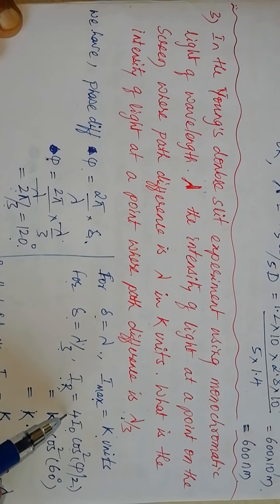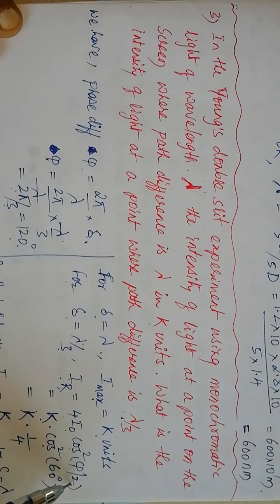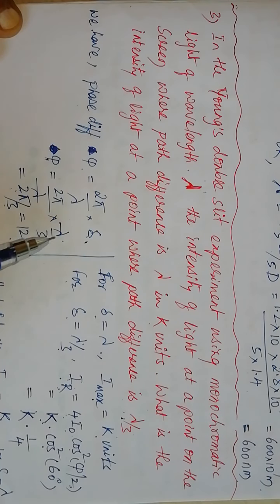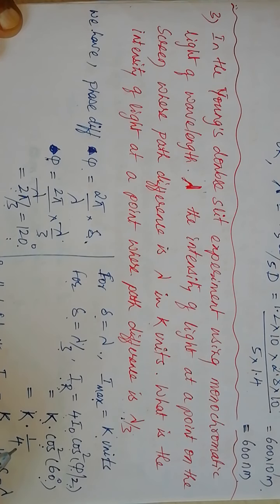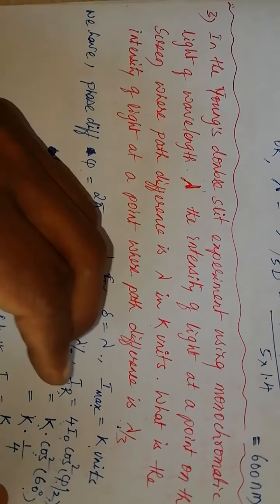Then 4 I0 is k units, cos square phi by 2. Already we have calculated that for path difference lambda by 3, the phase difference is 120 degree. 120 by 2 is 60 degree. Cos 60 is 1 by 2. 1 by 2 whole square is 1 by 4. So the resultant intensity IR equals k by 4 units for a path difference lambda by 3. The next one.